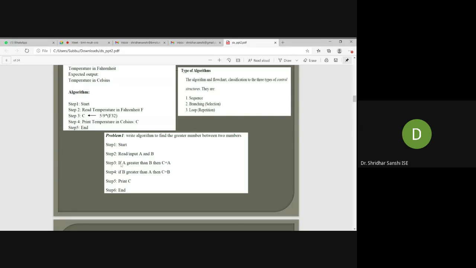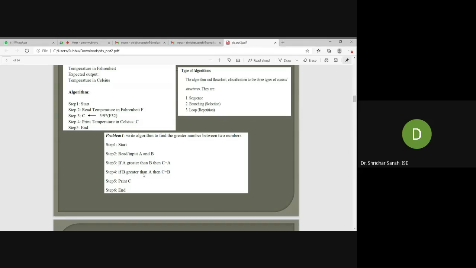So my step 3 will be: I will check whether the first number is greater than the second number. If so, I will put the value of A into C, so C holds the greatest number among the two. If this is not true, I will go to step number 4.